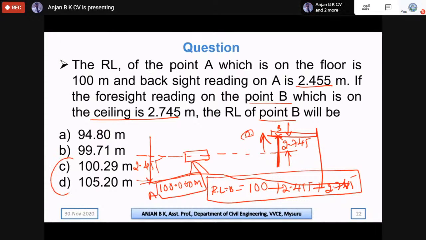Both options are more than 100, but option C is only 0.29 more, and since these two readings are each more than 2 meters, we can go for option D. Or you can calculate by taking the RL of point A, adding the backsight and adding the reading taken at the ceiling level. Then we get the actual RL at point B. So the correct answer is D.